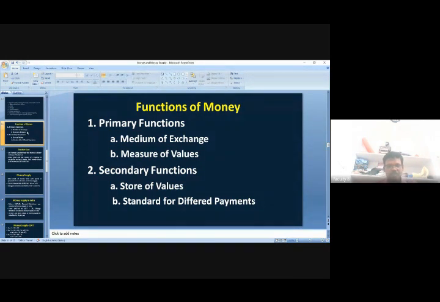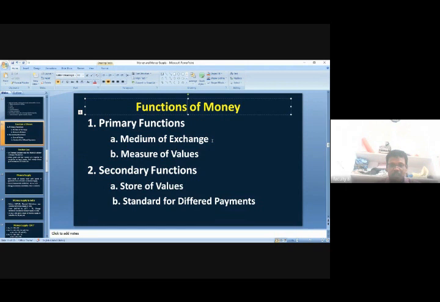Money started in the world, not only in India, to serve some functions. These are known as the functions of money, which may be called primary functions and secondary functions.